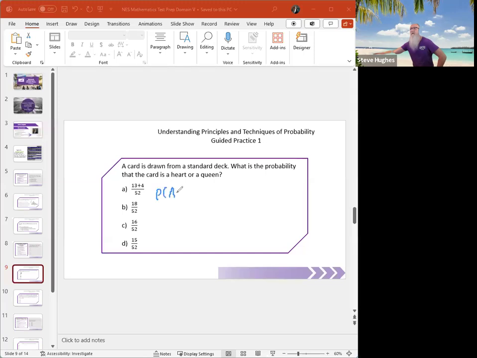The probability of one event A or a second event B is equal to the probability of A plus the probability of B minus the probability of A and B. All right, so the probability of a heart or a queen is equal to the probability of a heart plus the probability of a queen minus the probability of a heart and a queen.